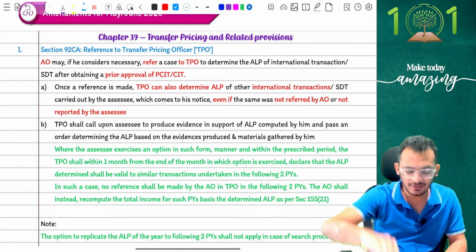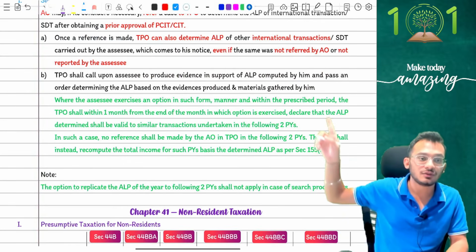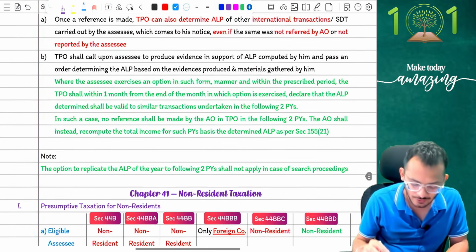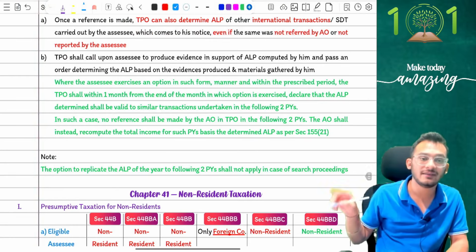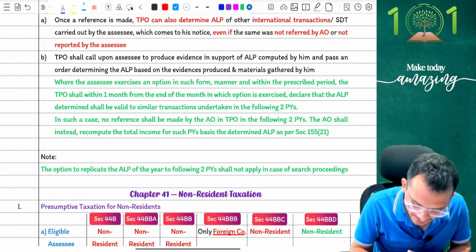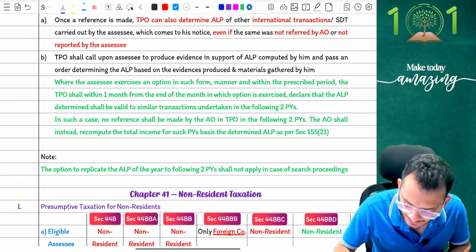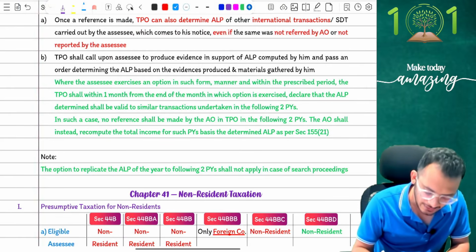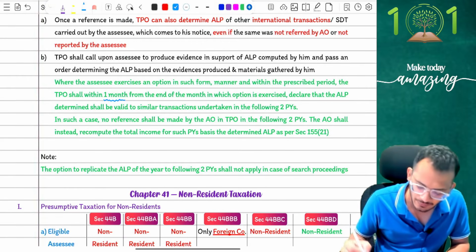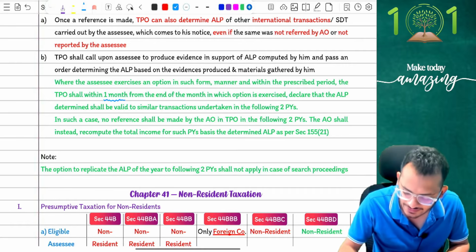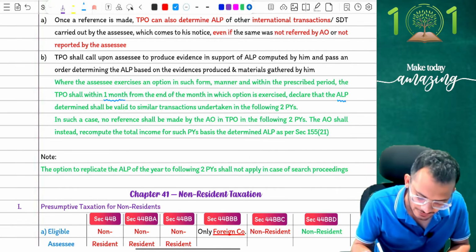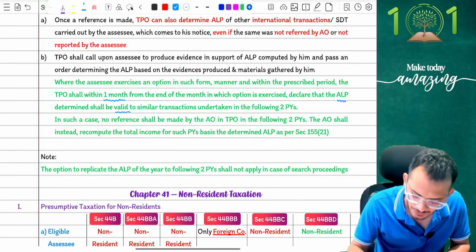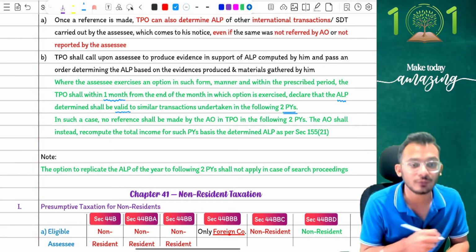Let's read, and if you understand, let's take it forward. It says, when it comes to TPO reference, people, after reference has been made to the TPO, a TPO will call upon data and will ask for an ALP adjustment where the assessee exercises an option in such form, manner and within the prescribed period. The TPO shall, within 1 month from the end of the month in which the option is exercised, declare that the ALP determined shall be valid to similar transactions for the following 2 previous years.